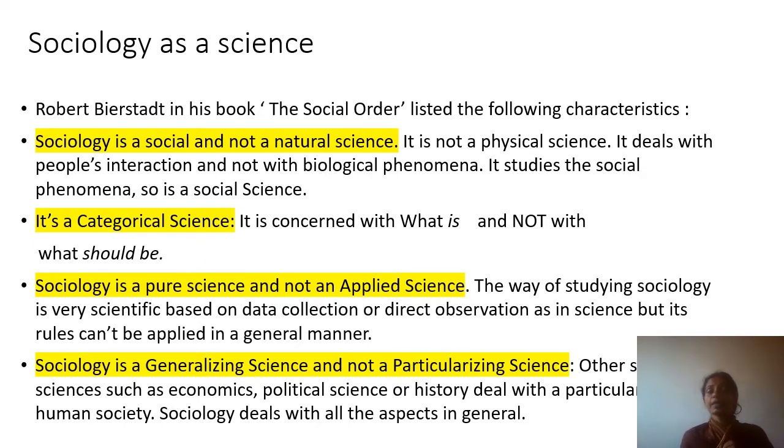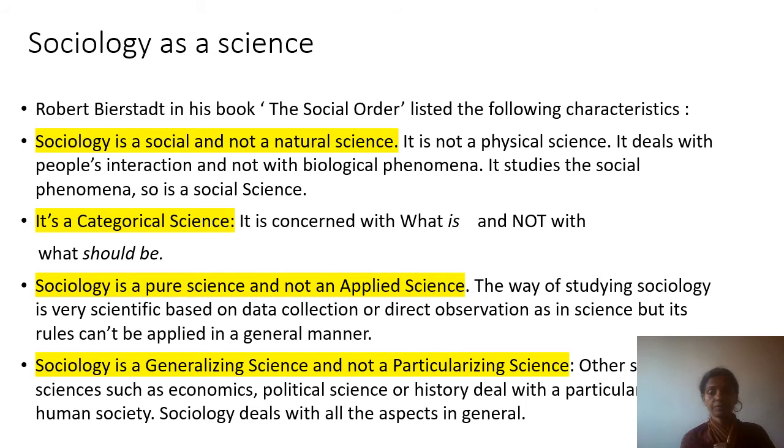Second, it is a categorical science. What is the meaning of categorical science? That it is concerned with what is and not with what should be. It's a very important criterion or feature of sociology, that you study the society as it is. You don't say it should not have been like that. We should not do like this. No, you just study it as it is.